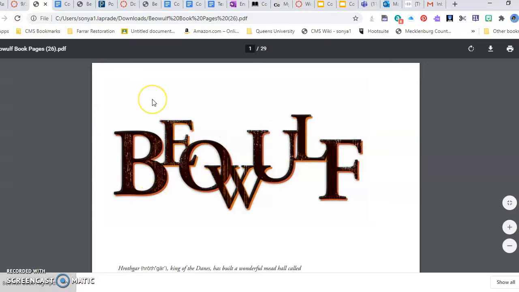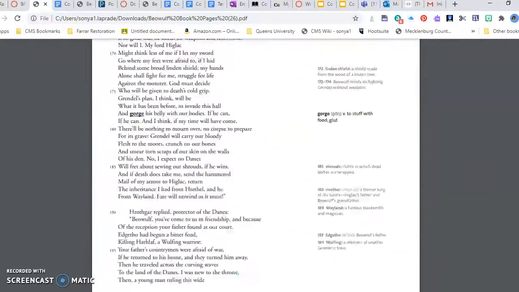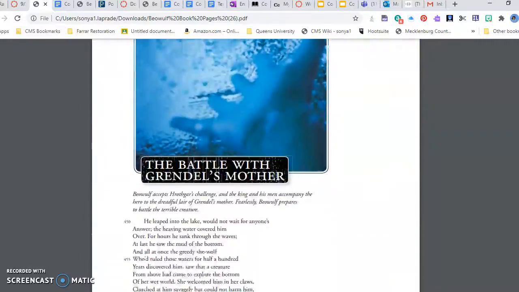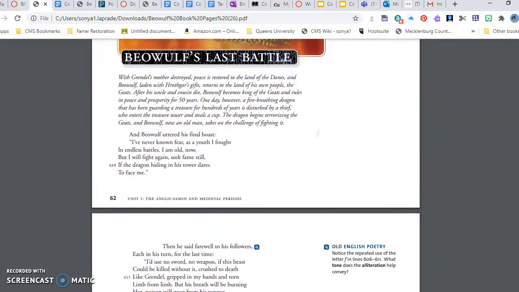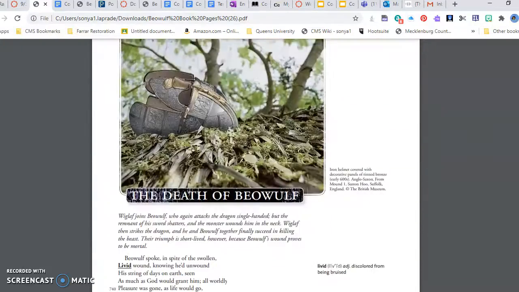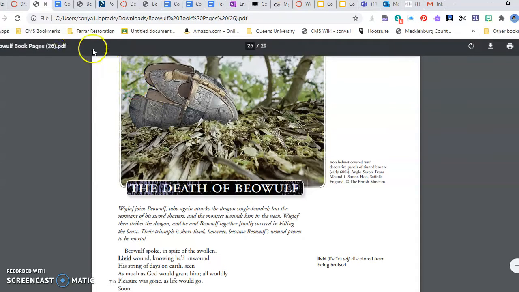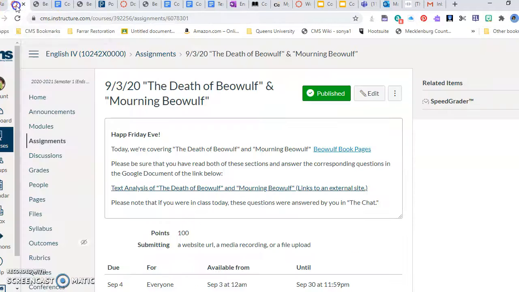Voila. So, and then you'll scroll down to the section that's titled The Death of Beowulf and Mourning Beowulf. So we covered a lot of material this week, and this was definitely a poem of epic proportions. So once you have completed reading both of those sections, you'll go back and then answer the corresponding questions in the Google document listed in the link below.